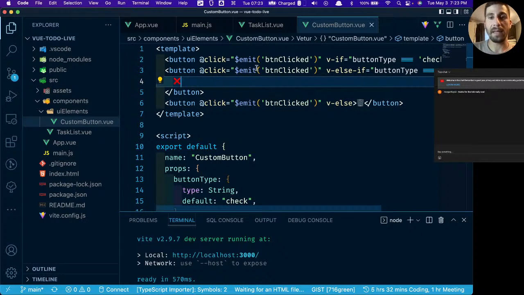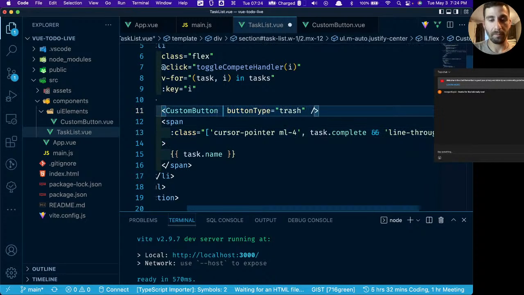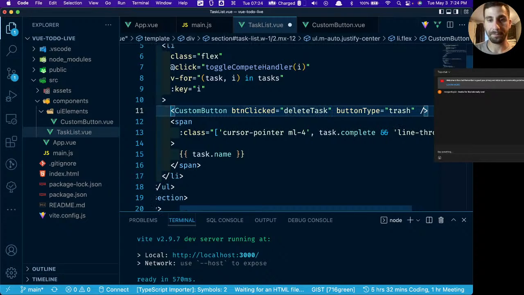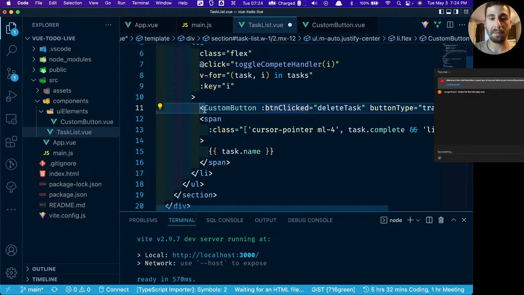Which means that we need to add the event listener now. So the event listener on task list is going to say button clicked equals, what do we want that to do? Delete task. Okay, so same thing as we did before.